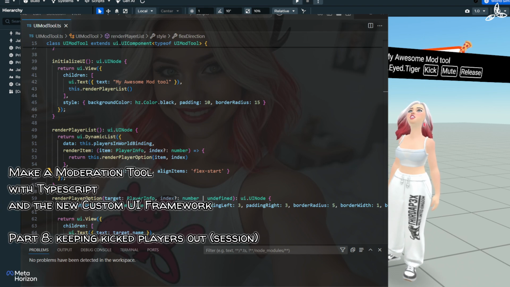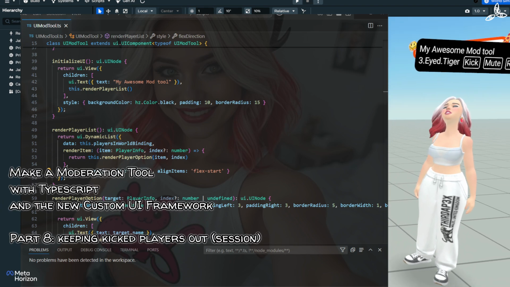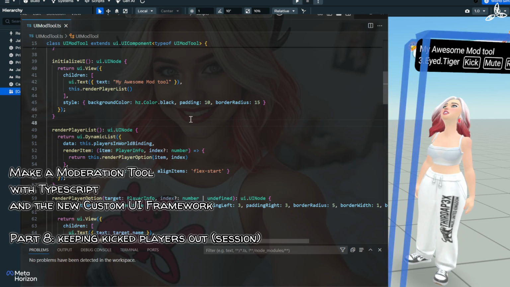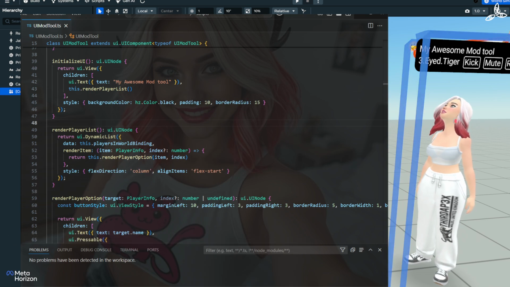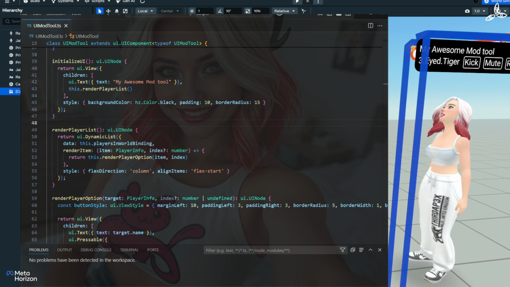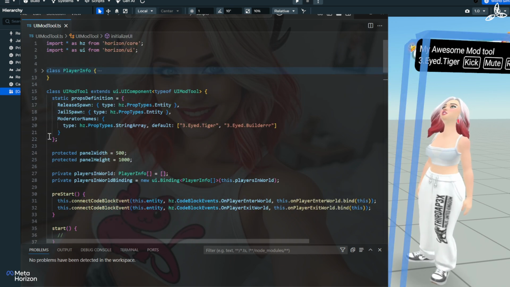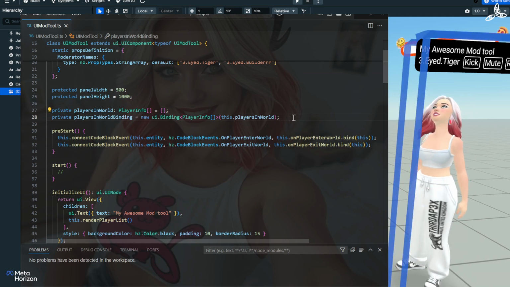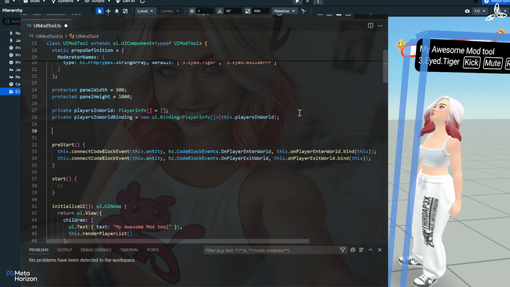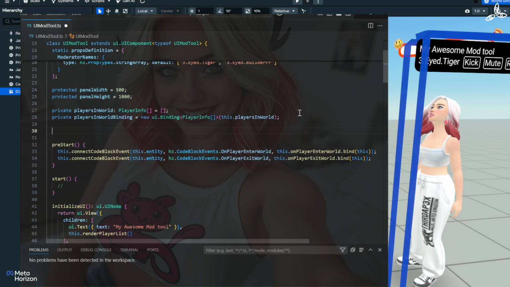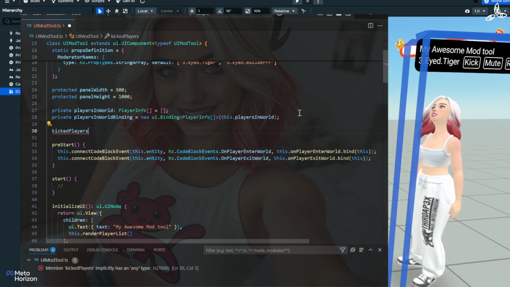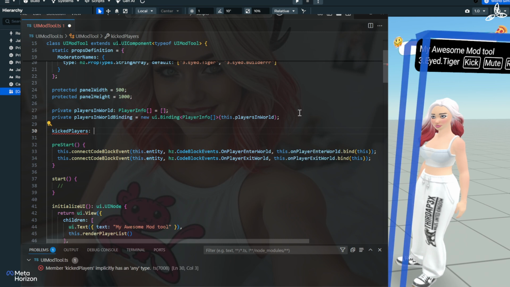We'll look at how to not use persistent variables for this, but do a quick sessional approach. How do I make sure players, if they just rejoin, don't get straight back into the world? I think that's something some people might be quite keen on. So what we're going to do, very simply, is bring in an array. If we scroll up a little bit, we just jump into here. I think we'll call it kicked players.